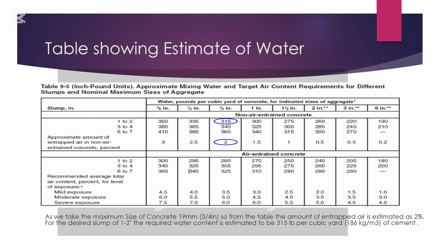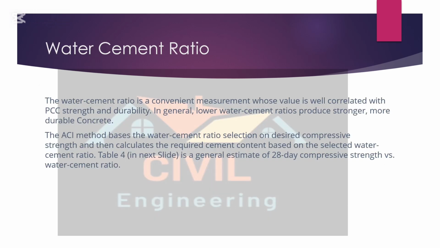The next and the most important step is the water cement ratio. The water cement ratio is the convenient measurement whose value is well correlated with PCC strength and durability. In general, a lower water cement ratio produces stronger and more durable concrete. The ACI method bases the water cement ratio selection on desired compressive strength and then calculates the required cement content based on the selected water cement ratio.